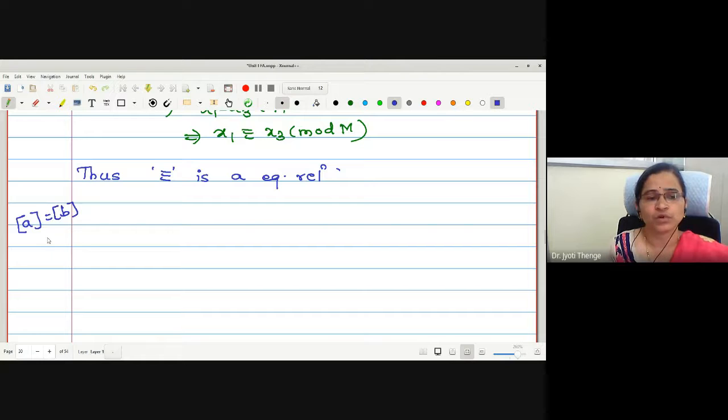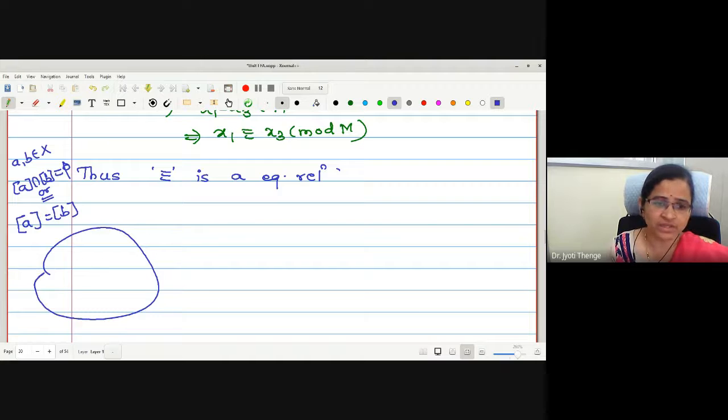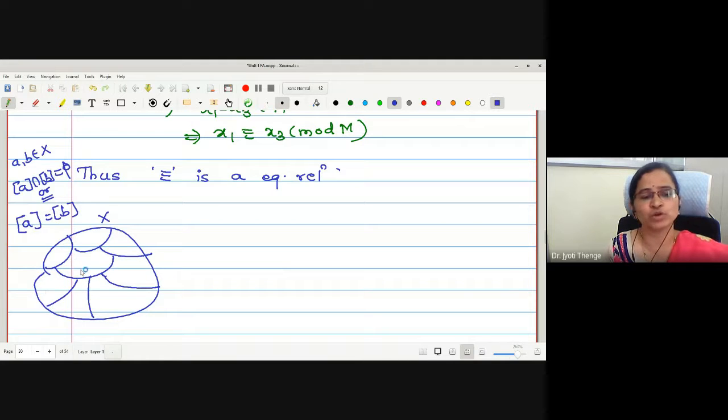If A and B are any two elements of the corresponding space, then the equivalence classes of the two elements are either disjoint or exactly the same. Therefore, whenever we have a vector space, the equivalence classes make partitions like this. These are the partitions.